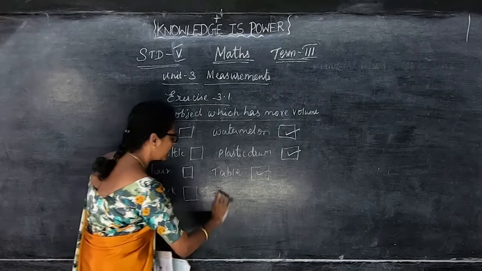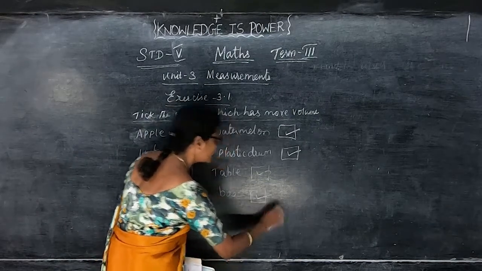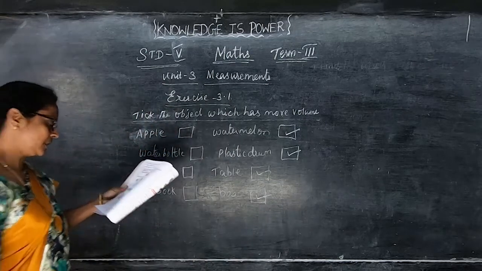Then book, they are given the book picture and then the bag picture. So which occupies the space? எது அதிகமான space பிடிக்கும், bag. So you put the tick mark in the bag. Then pencil.